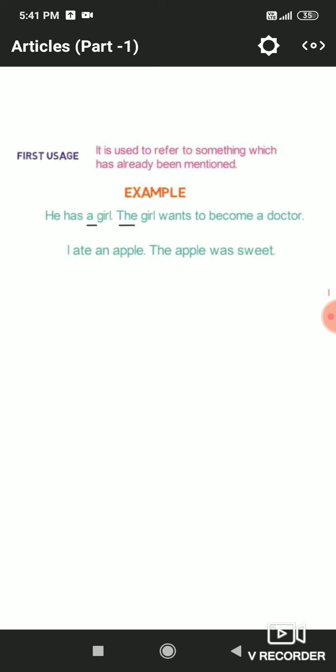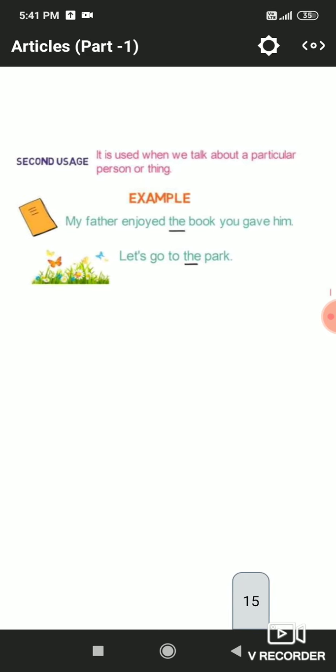In the second sentence we are talking about the same girl. The girl wants to become a doctor. So here the is written before the second girl because now we are referring to someone which has already been mentioned. Second use: it is used when we talk about a particular person or thing.